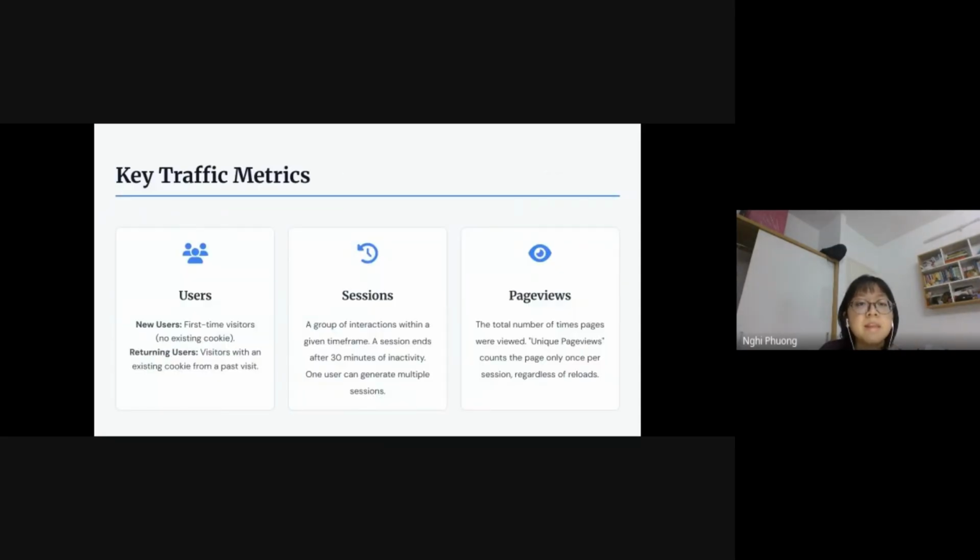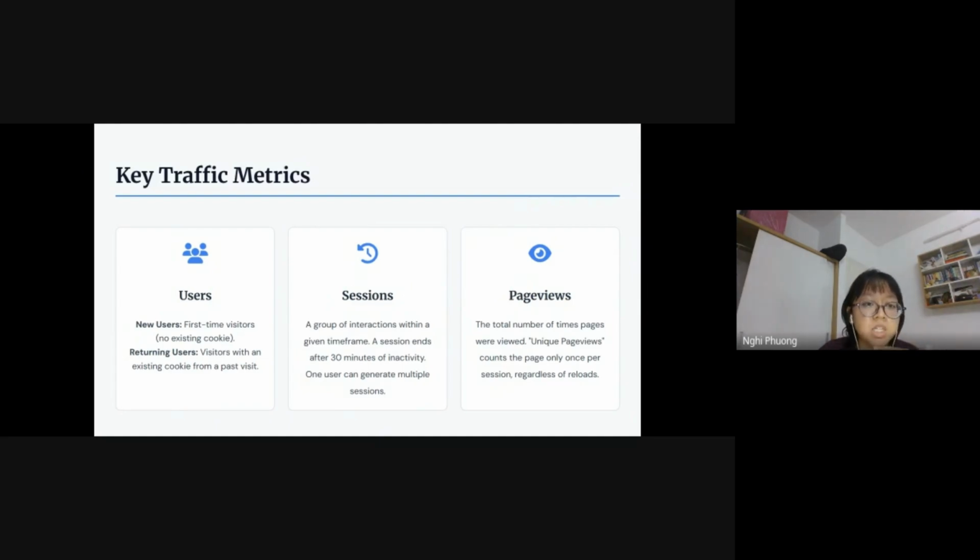And next, let's meet the most important concepts our Google Analytics is tracking. Firstly, users. Think of users as guests at a party. New users are someone who has never been to the house before. And returning users are users who have a previous ID badge or cookie that is active from an earlier visit, maybe yesterday or last month or even last year. So that is new users and returning users.